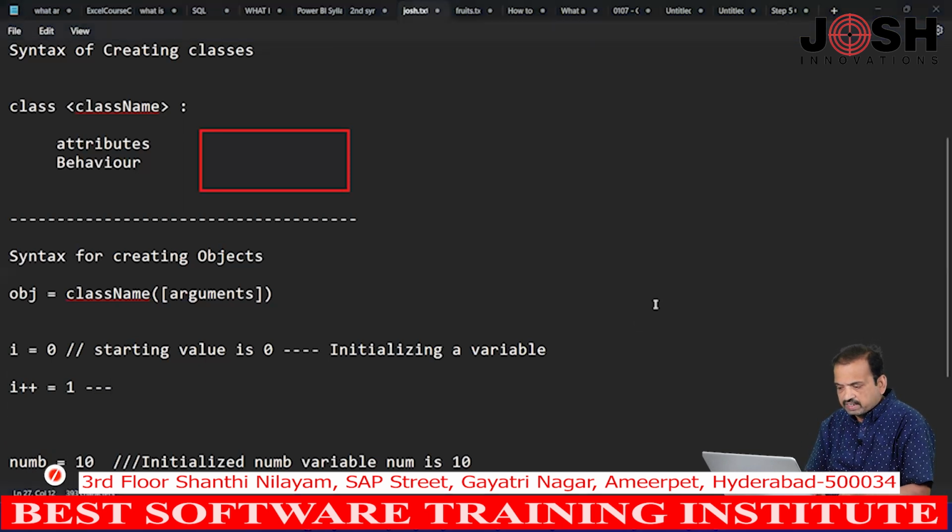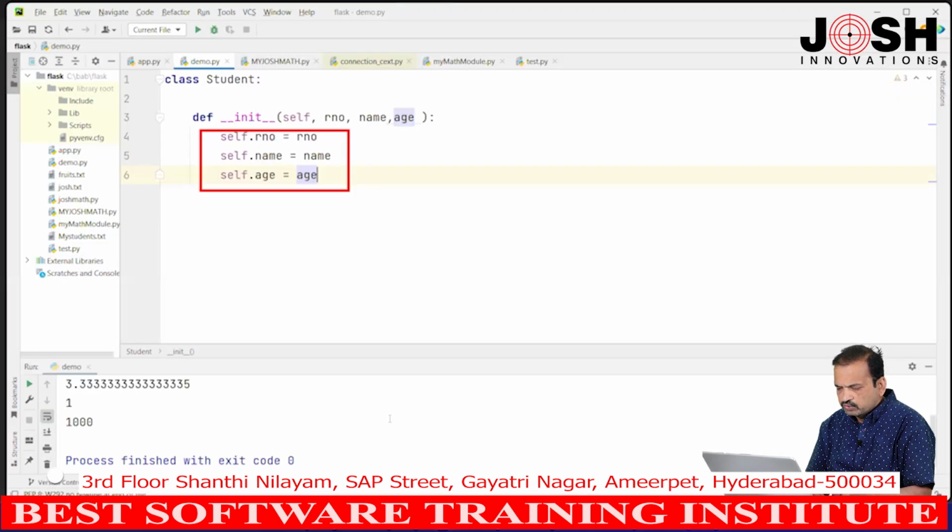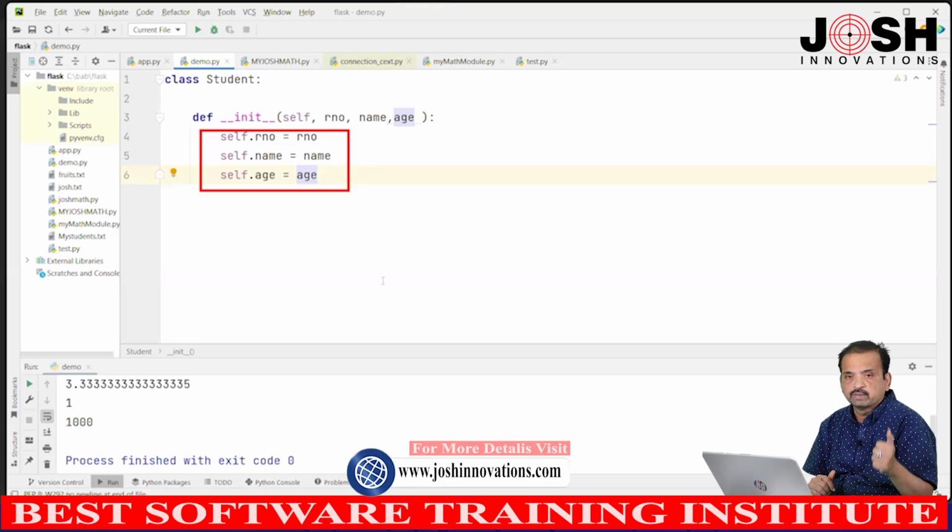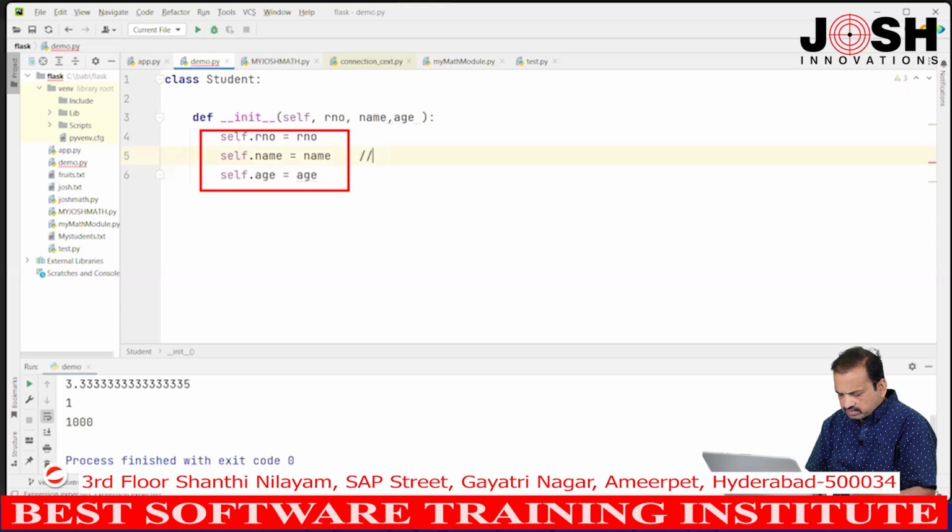Same way, here is the concept. Let me come here. So, line number 4, line number 5, line number 6: we are initializing some values to roll number, name and age when you create the object, which we will discuss. But line numbers 4 and 5 are what? Initializing variables. Okay. So, I write here, it is nothing but initializing variables.